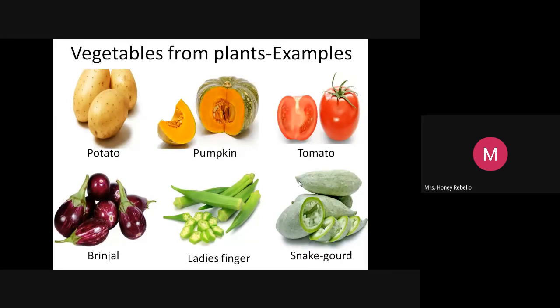A little bit sweet it will be. But your mother may make a nice vegetable curry out of it. Pumpkin. Tomatoes. I think most of you will be using everyday tomatoes for rasam, sambar.